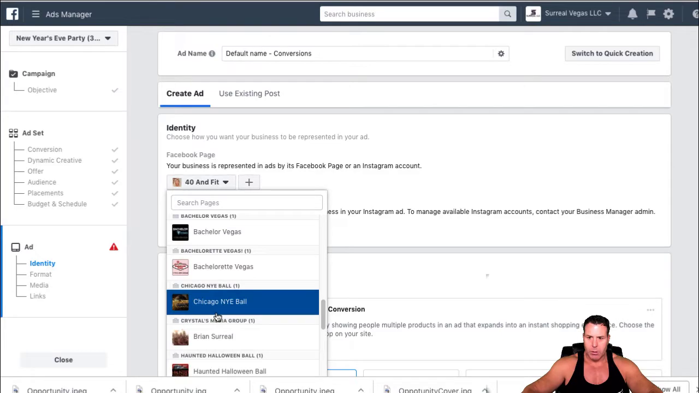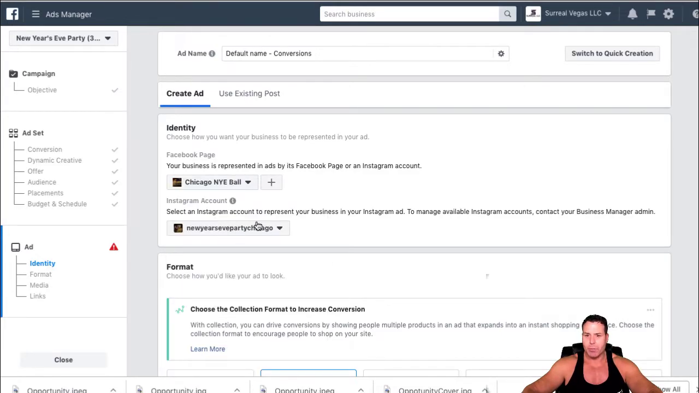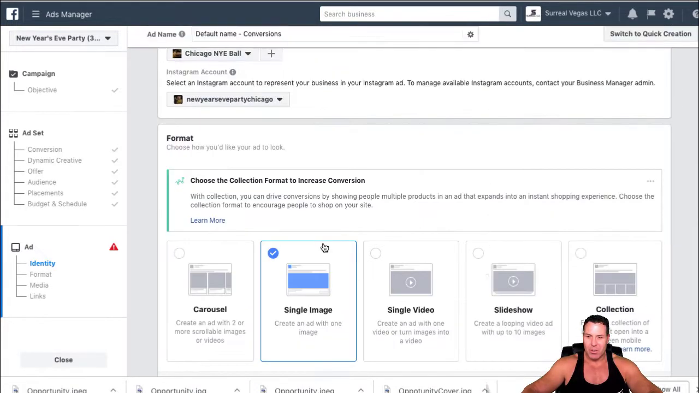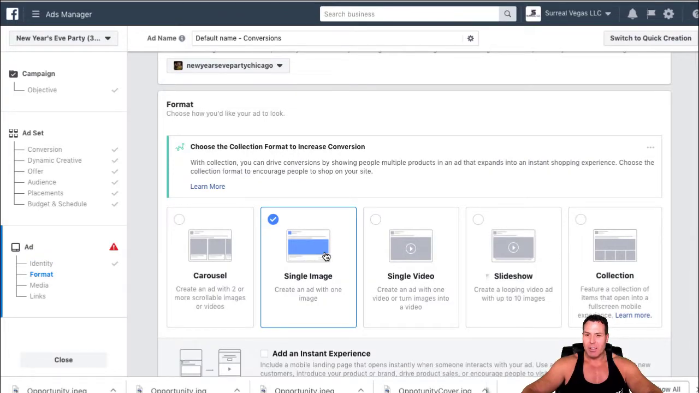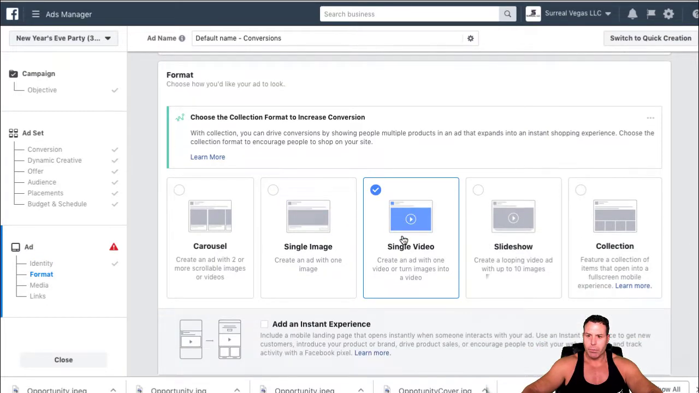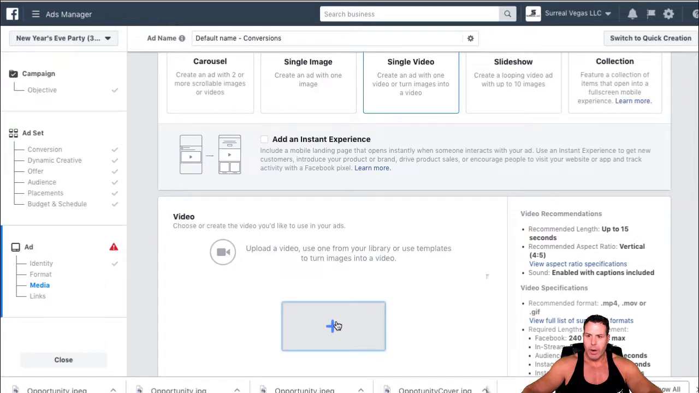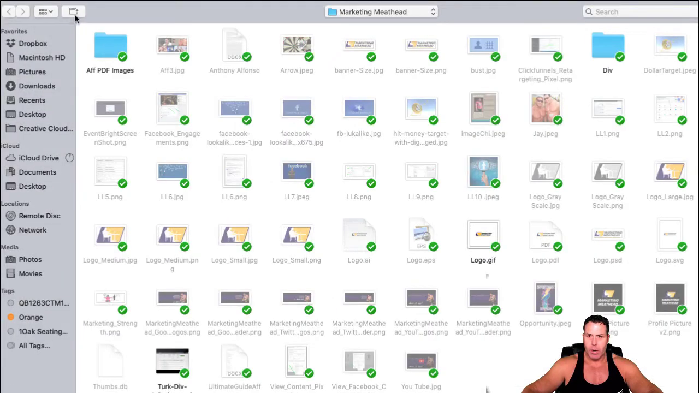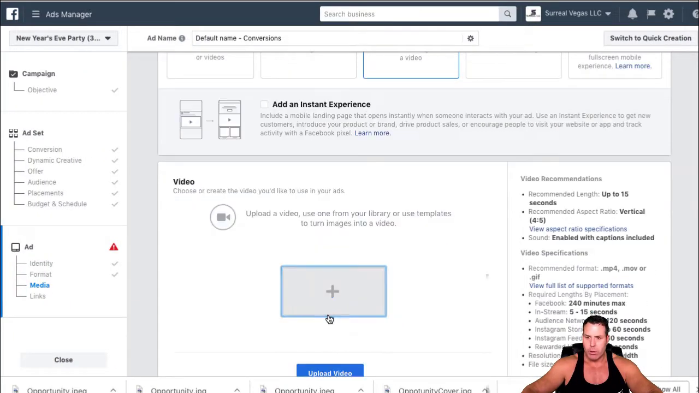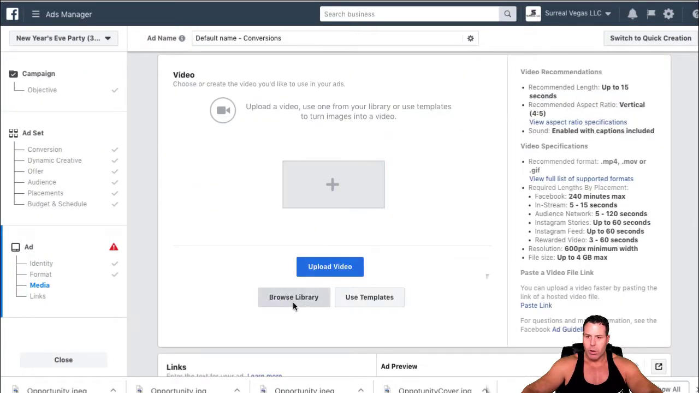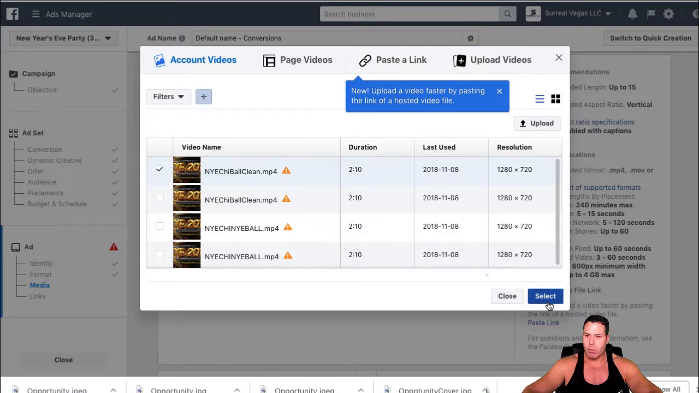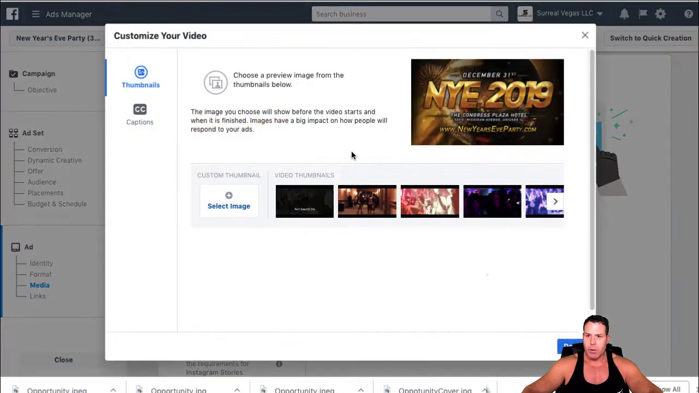I had to set this up multiple times last night because they didn't like my video at first, so I had to go in and fix that. So let's do a single video here, and we're going to add a video that I already have. Actually, no, that's not what we want. We want to go to Browse Library since the video is already in here. Boom. Okay, we're going to customize this video.